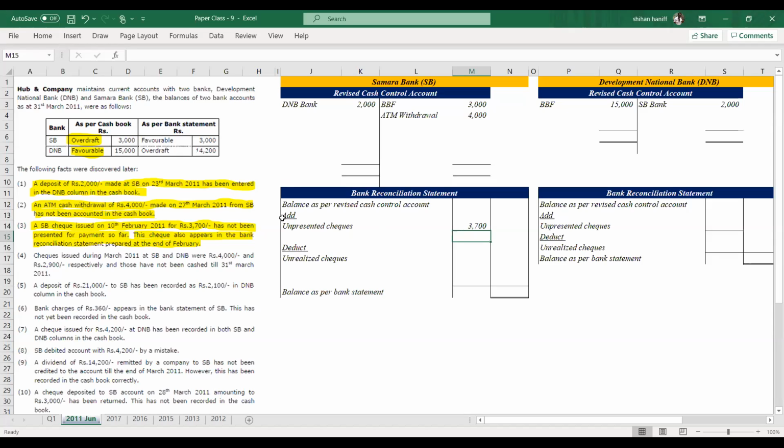Number 4. Checks issued during March 2011 at SB and DNB were 4,000 and 2,900 respectively, and those have not been cashed till 31st March 2011. So these are unpresented checks, right? SB 4,000, DNB 2,900 unpresented checks.